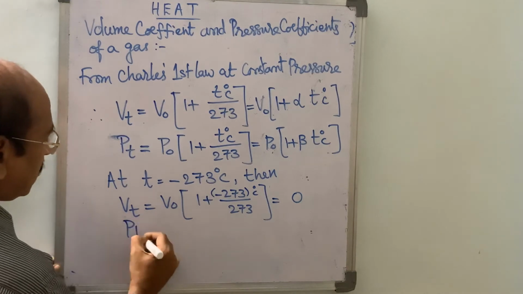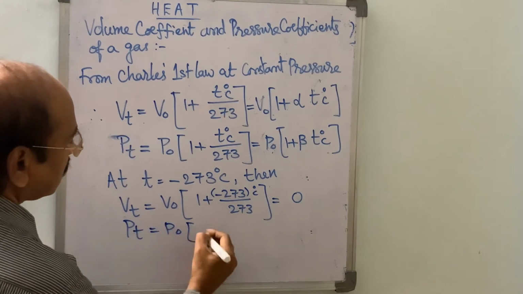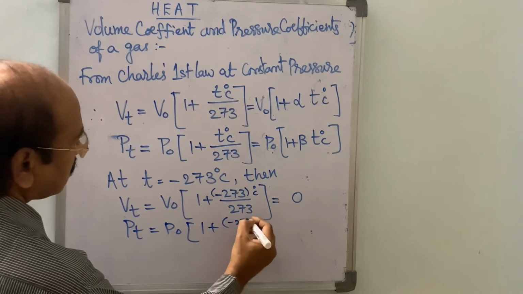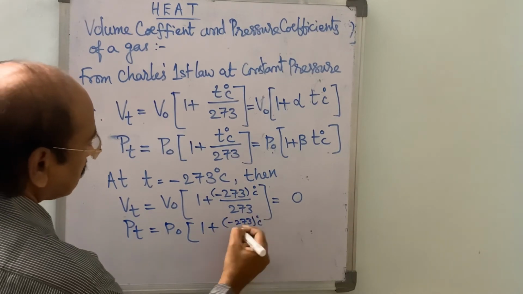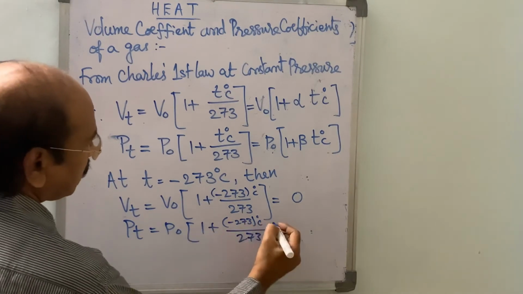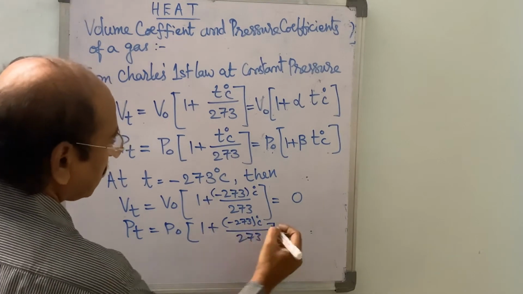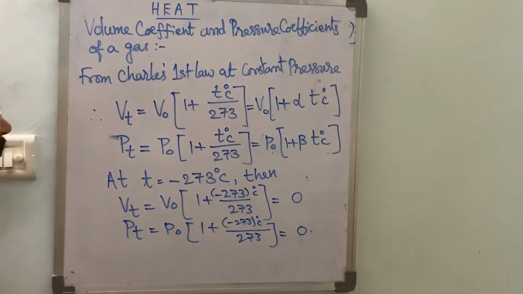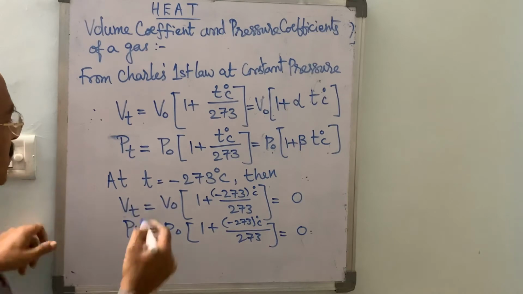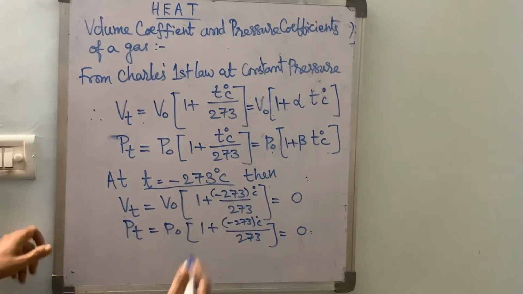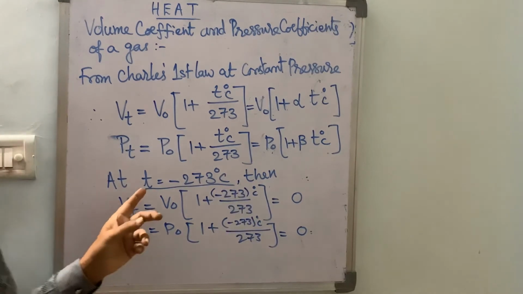Similarly, Pt is also equal to, at minus 273 degrees centigrade, 1 minus 273 by 273, 273 minus 273 is 0, 0 into P0 is 0. Therefore, this particular temperature of minus 273 degrees is known as absolute 0.